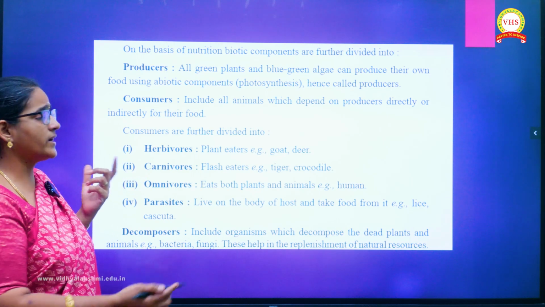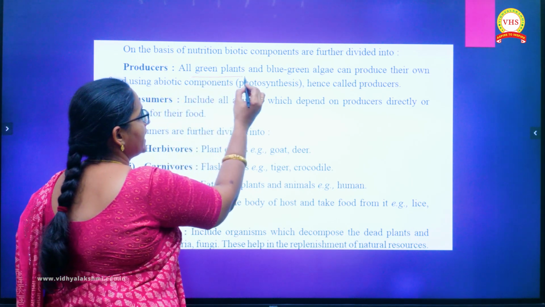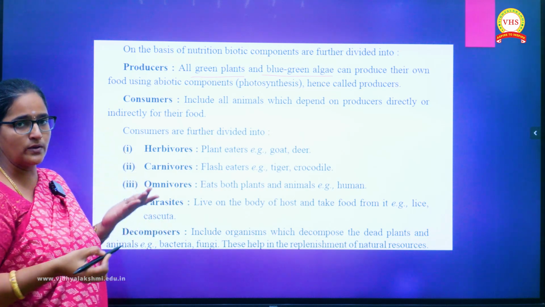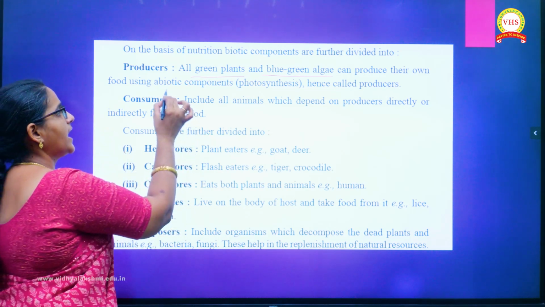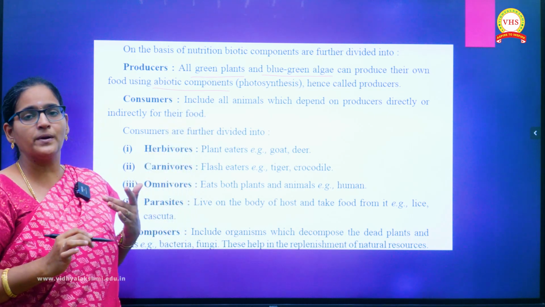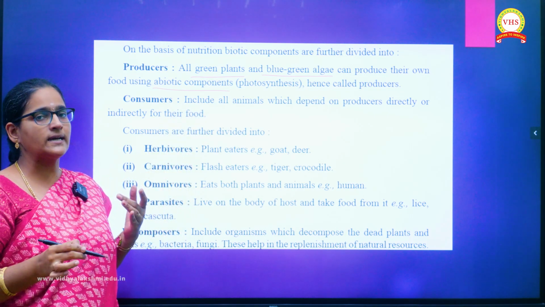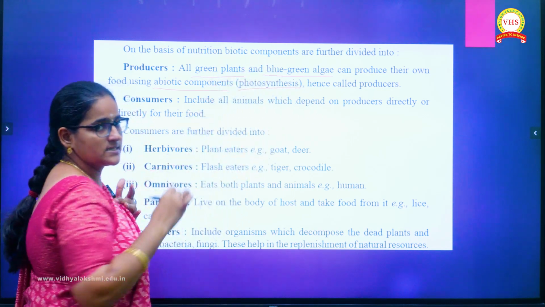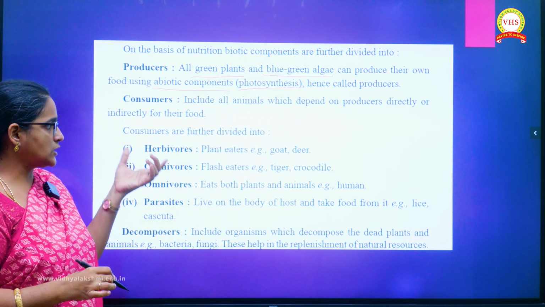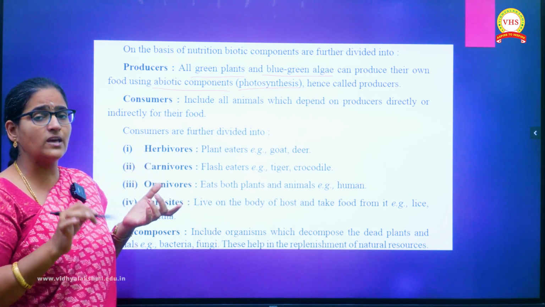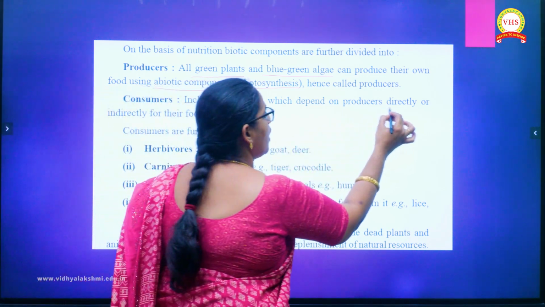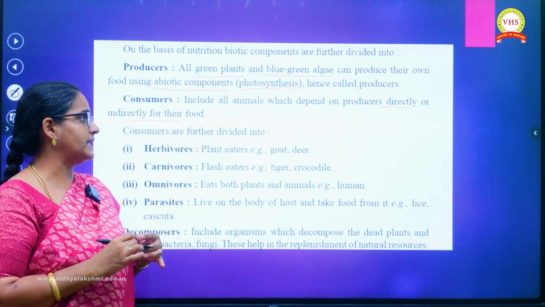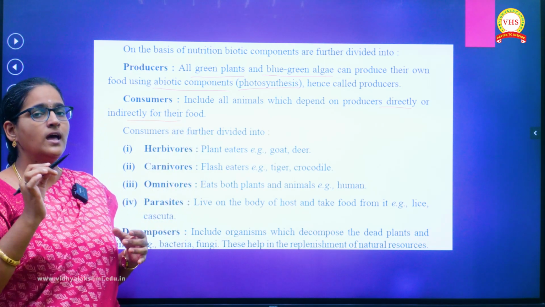Okay. Now here the deeper description is given for all the categories of organisms. As we have discussed already, under producers we have green plants and blue-green algae. Why are they called producers? They are able to produce their own food, and for that they are dependent on the abiotic components such as carbon dioxide, water, and sunlight. That is the major requirement for the photosynthesis process. And again under consumers, as I told you, look at the keyword given here: directly or indirectly depend on other species for the food material. That is the major key point for your consumers.